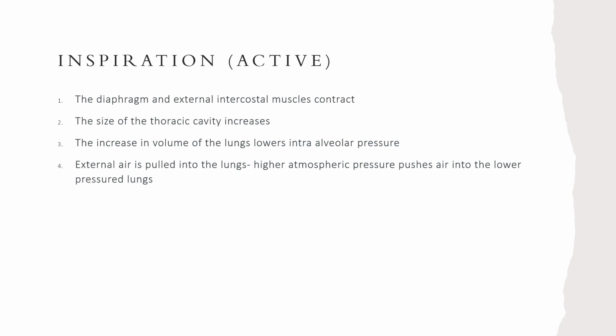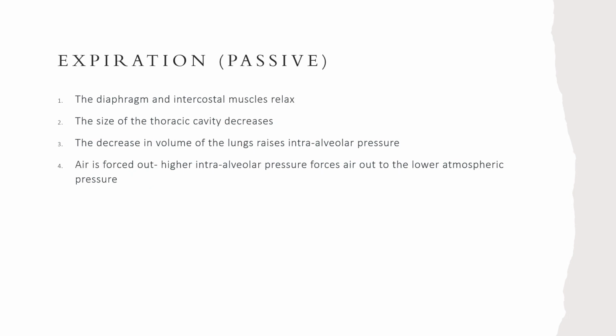Expiration: passive. The diaphragm and intercostal muscles relax. The size of the thoracic cavity decreases. The decrease in volume of the lungs raises intra-alveolar pressure. Air is forced out. Higher intra-alveolar pressure forces air out to the lower atmospheric pressure.